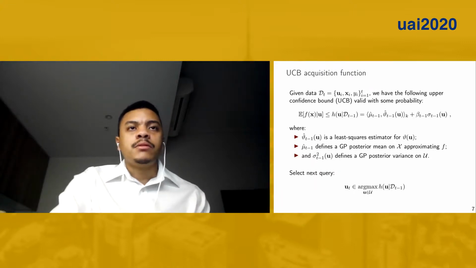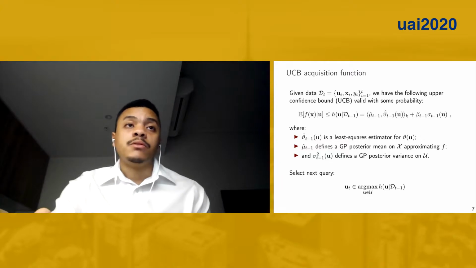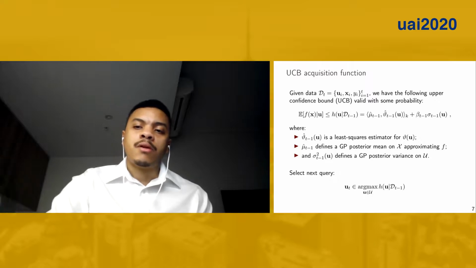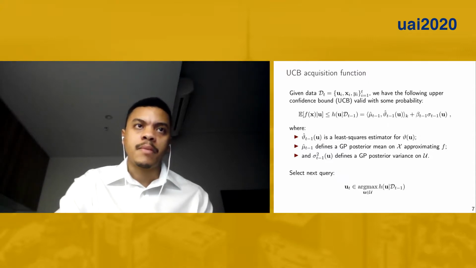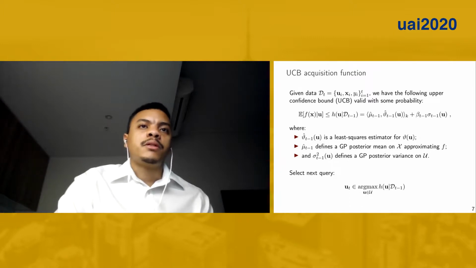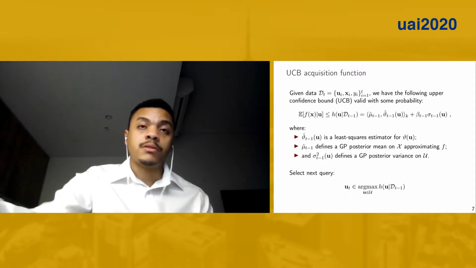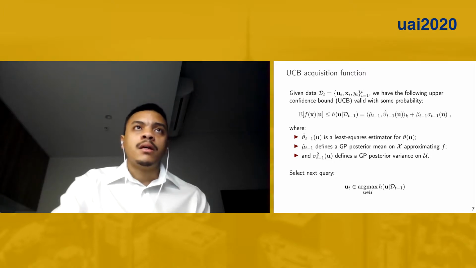The algorithm is based on an upper confidence bound acquisition function, as the name indicates. This upper confidence bound is based on a least squares estimator for the conditional embedding, which is not exactly the commonly found estimator for conditional embeddings defined in the literature, but it's very similar except for a difference in the regularization term. The posterior mean of the Gaussian process over the state space is what approximates the objective function f in our case, and is part of our upper confidence bound.